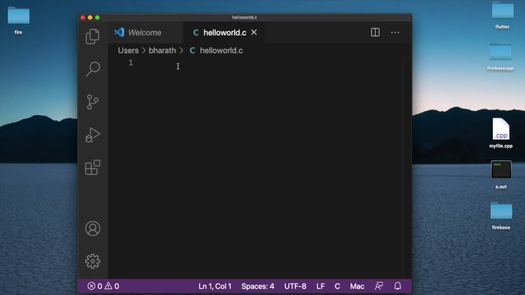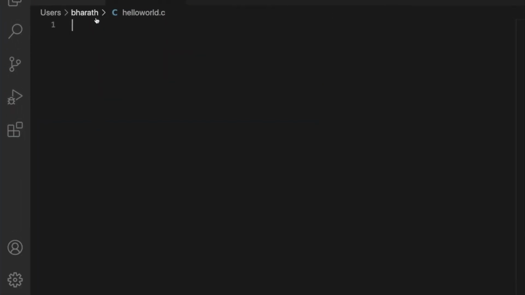You may use your preferred IDE. There are many various editors available out in the market like Sublime Text. My preferred editor is Visual Studio Code, so I am using it. So now let us start the program. Okay, let me do the full screen.